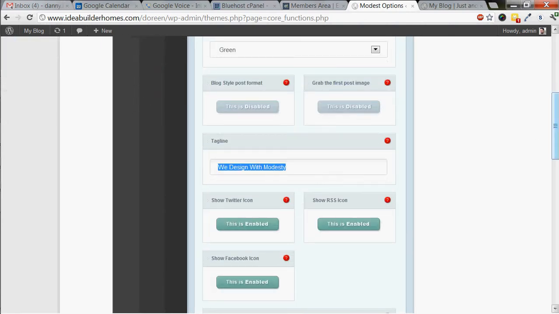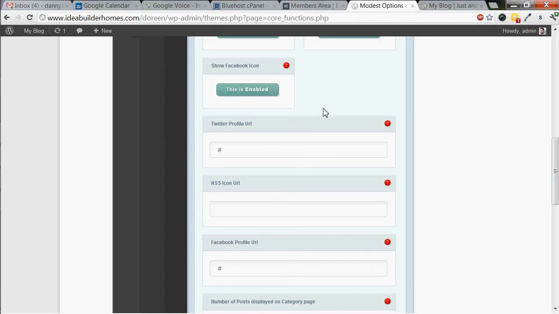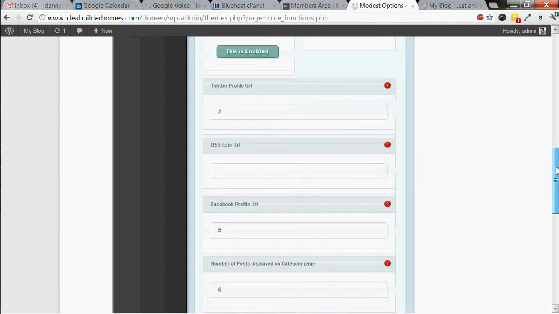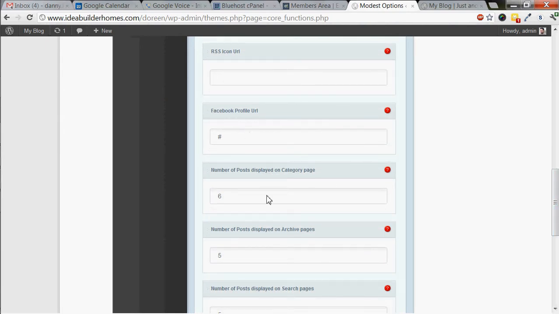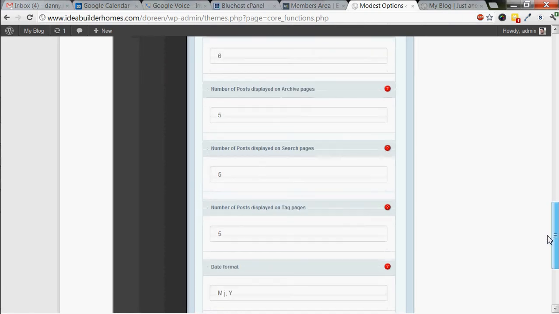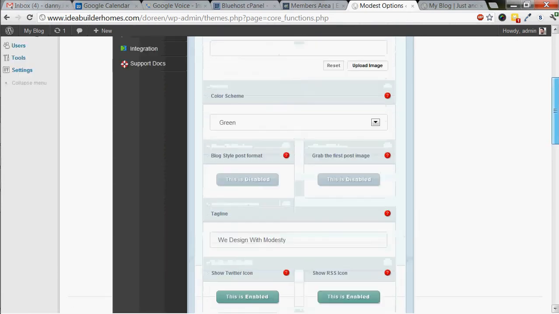These things, leave them disabled for now. Show Twitter icon, show RSS icon. If you're using Twitter, then enable it. If you're not, we want to disable it. And then show Facebook icon, same thing. If you're using it, great. If not, just disable it. Twitter profile URL: if you're using Twitter, you can put in your URL right here, your username. RSS, we won't worry about at this point. Facebook, same thing. And then the number of posts displayed on category pages and archive pages. Usually leave those as default. In the future, if it looks like we want to change it, we can change it.